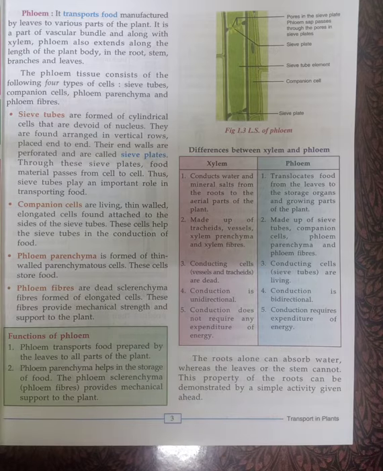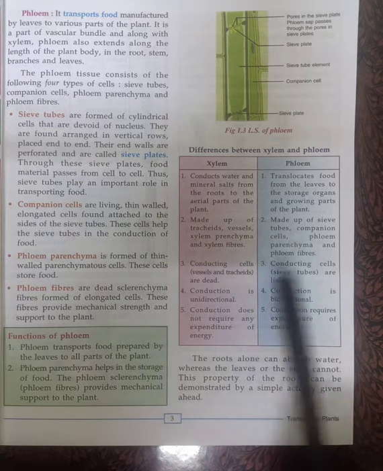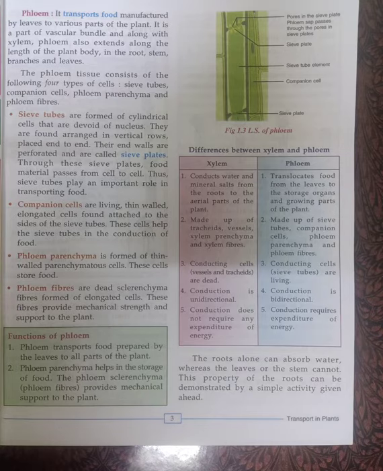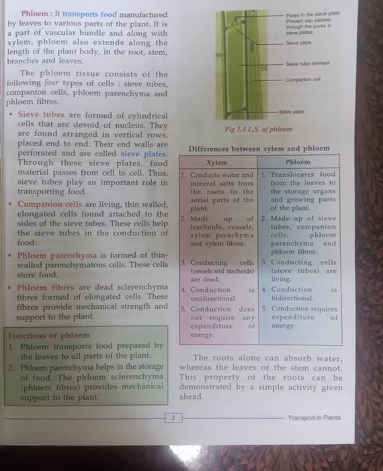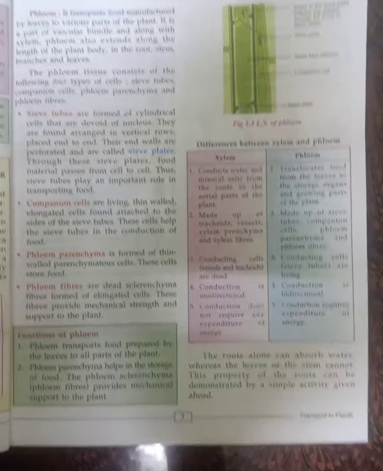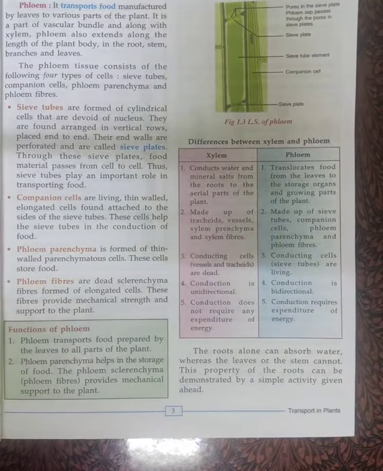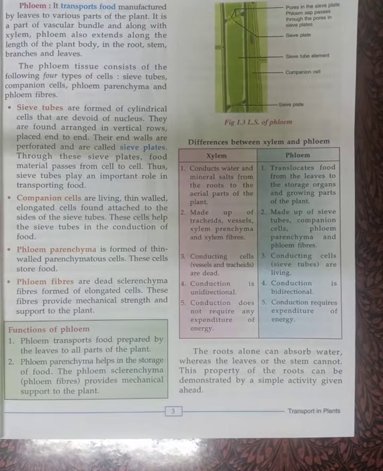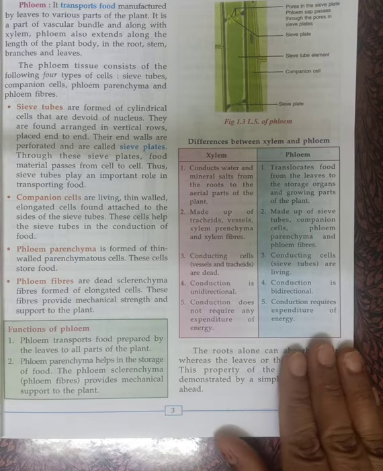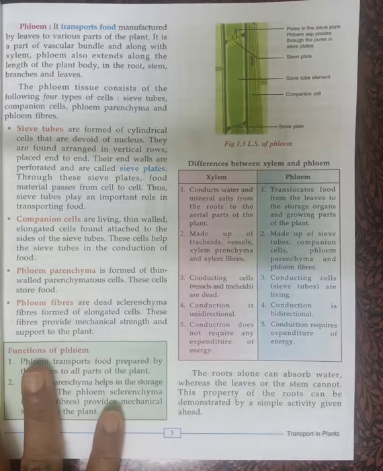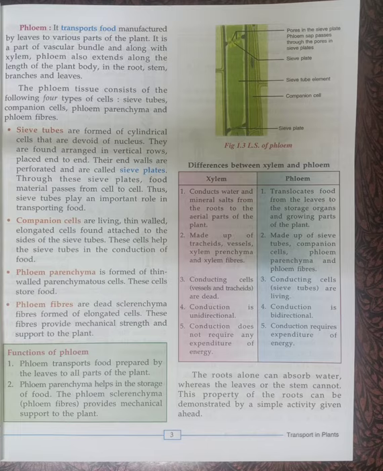And the conduction is bidirectional in the case of phloem. So what does it mean? Bidirectional means the food is moving upward and also coming downward. So the direction is called bidirectional. Bi means both sides.